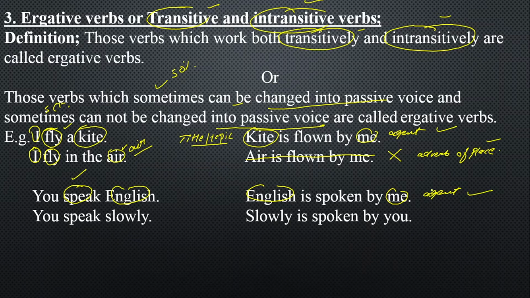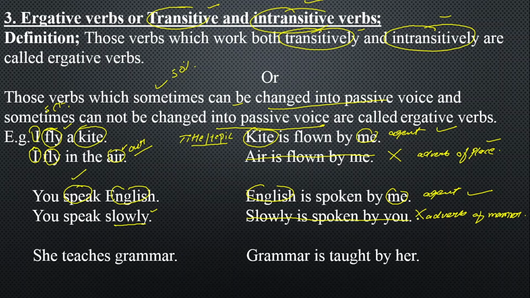The same verb, if I change with an adverb of manner, slowly: you speak slowly. Slowly is an adverb of manner, which cannot be changed into passive voice just because of the adverb of manner. So this sentence is considered wrong just because of the adverb of manner. I told you those verbs which sometimes can be changed into passive voice and sometimes cannot be changed. And this is the reason: when your object is an adverb of place, you cannot change. When your object is an adverb of manner, as I mentioned here, it cannot be changed.